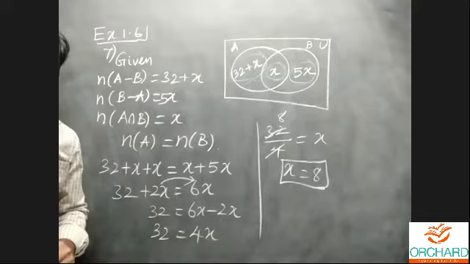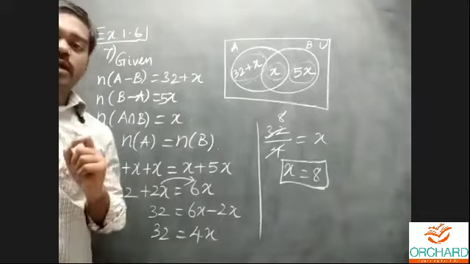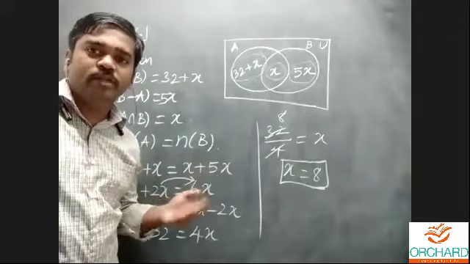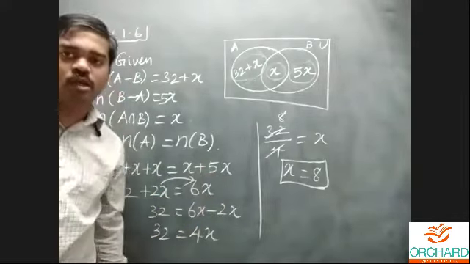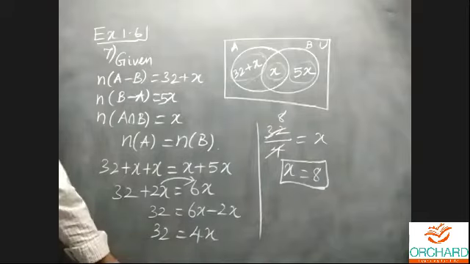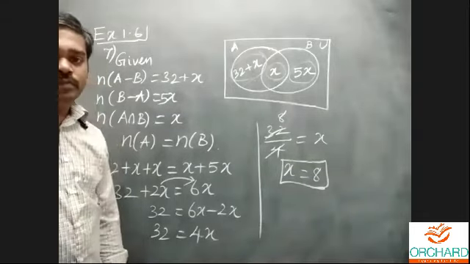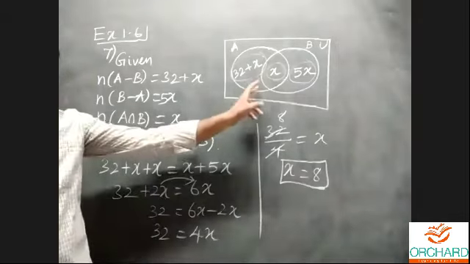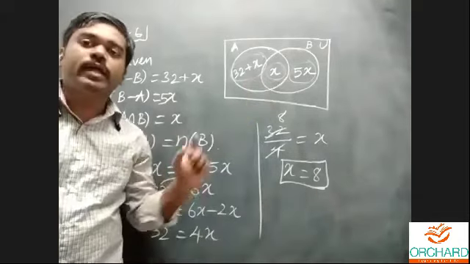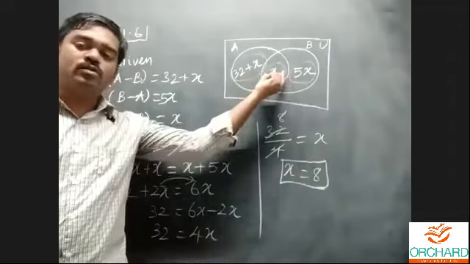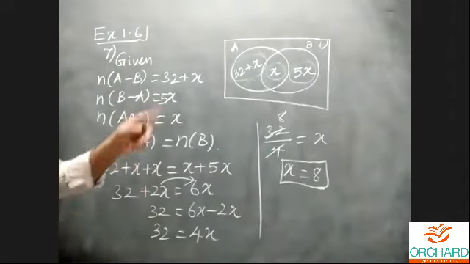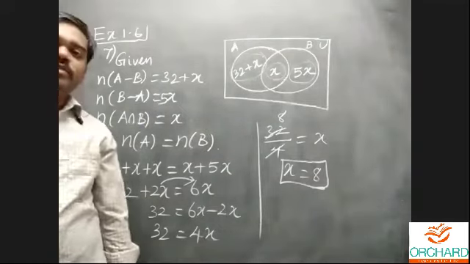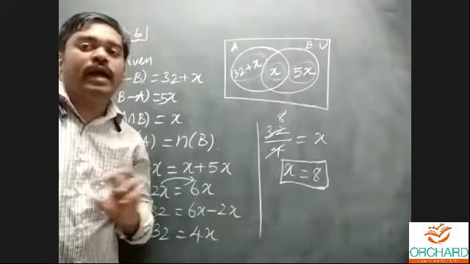Students, again repeating: you must go through the problem twice or thrice. Then only you can understand what information they have given and which information you want to identify from the given information. Read the problem carefully. Then only you'll come to the conclusion. Here I'm using the idea of addition, how we are adding the elements. This is the number of elements, this is also the number of elements, so I'll directly add. In this exercise, everything is based on the cardinal number. That's why we'll add or subtract only.